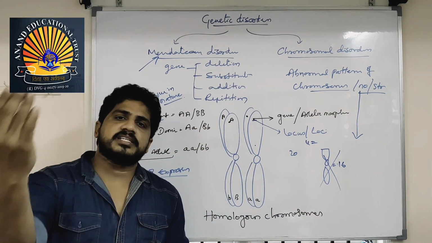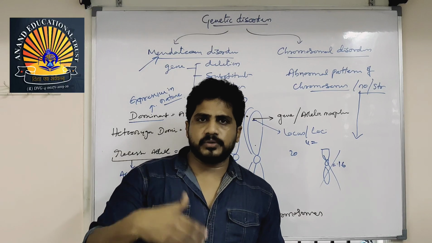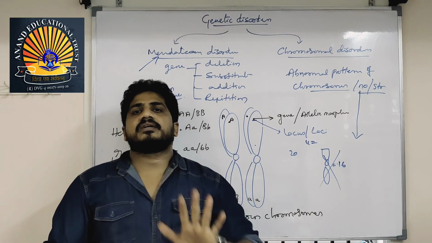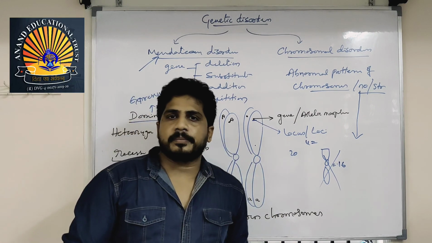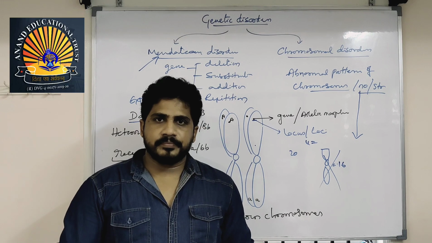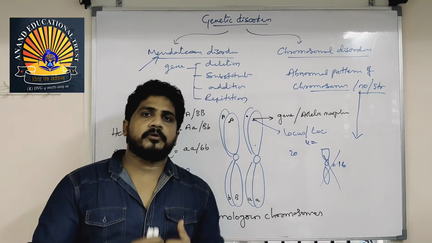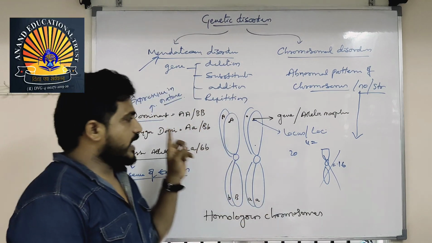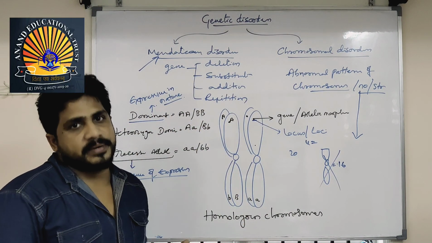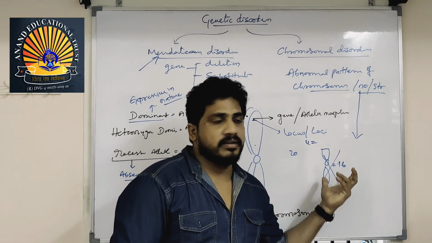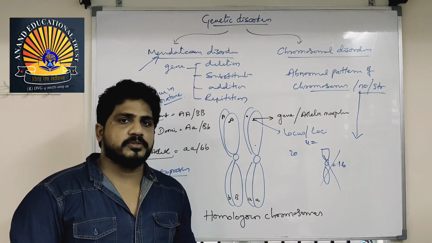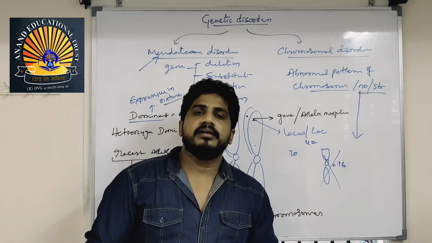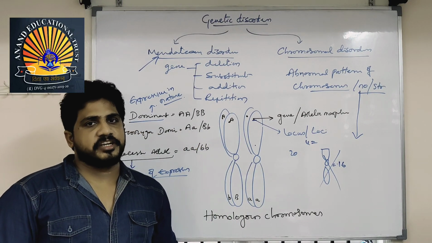In a classroom, so many benches will be there. Each bench consists of 2 or 3 or 4 students. Consider every bench as a chromosome. On chromosomes, genes are present, like students sitting on a bench. If a student is absent, that is not a problem, but if the bench is not there, then that is difficult. Let us see what happens if the genes are abnormally expressed, and what happens if there is an abnormal number or structure of chromosomes in humans for the next generation. It is also inheritance of characters. So with pedigree analysis, I will explain each and everything.